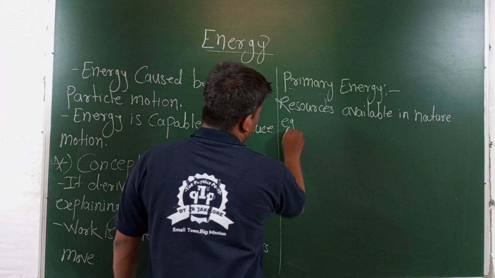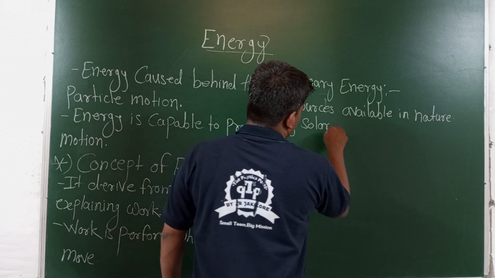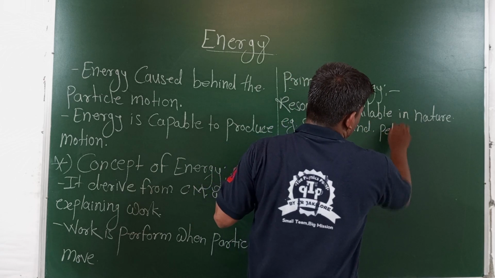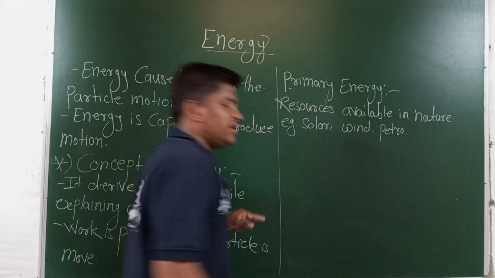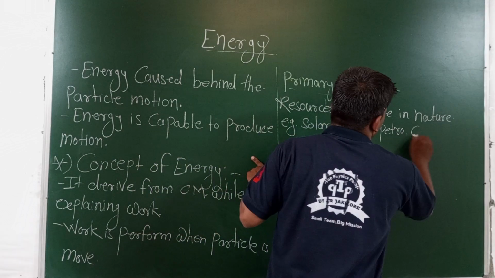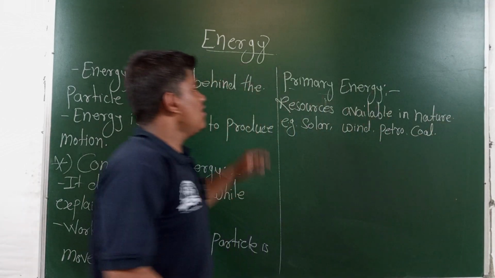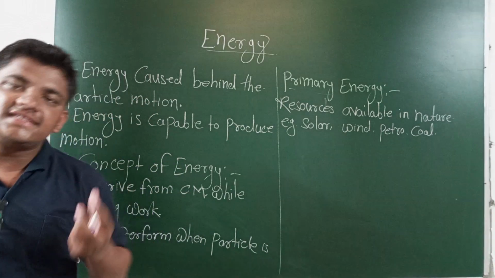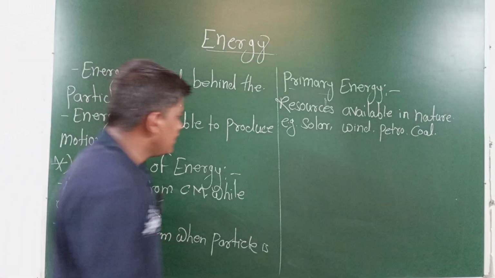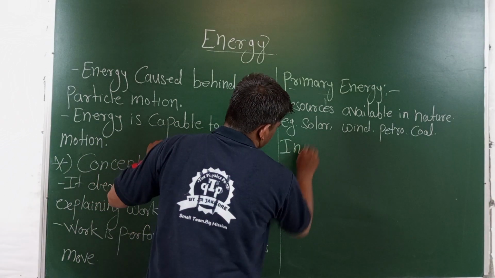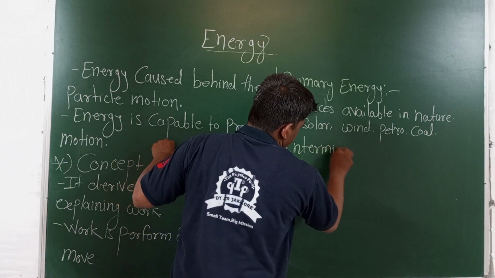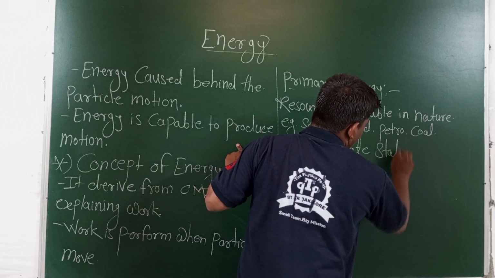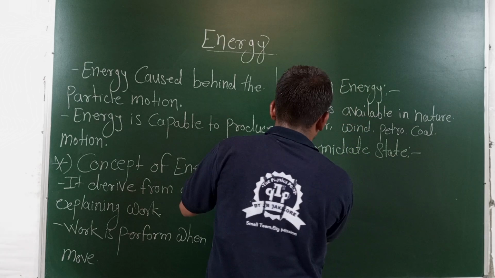द एक्झाम्पल्स आर solar energy as well as wind energy, petroleum, and also coal. Okay, this is the primary energy. Now the second form of energy or the second stage of energy, the intermediate stage. Intermediate stage or intermediate state of energy.